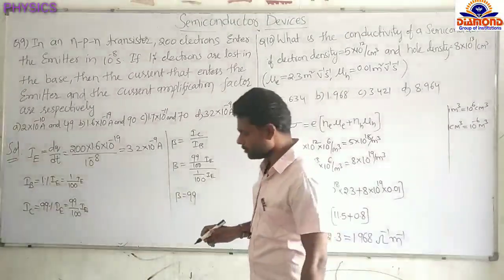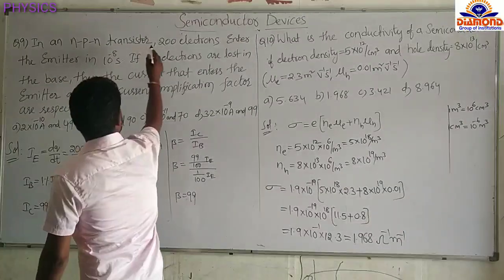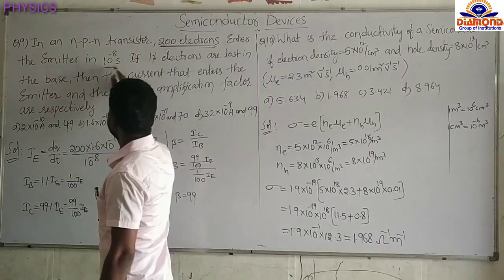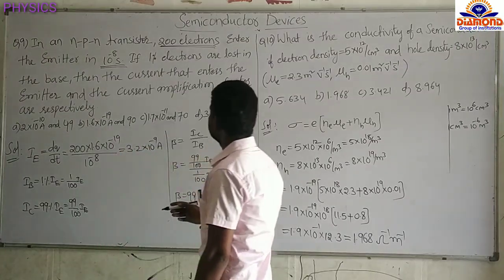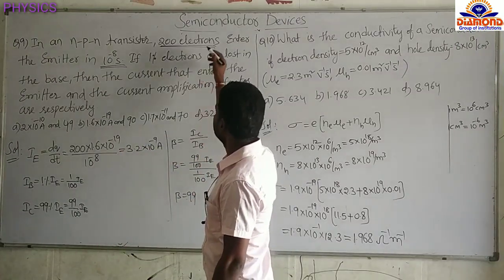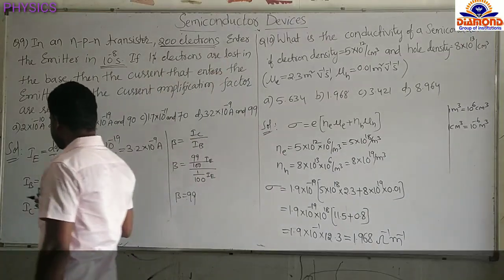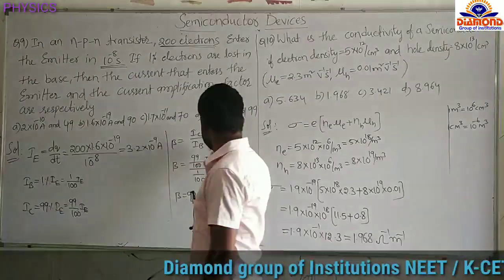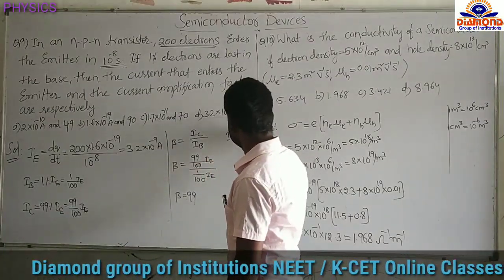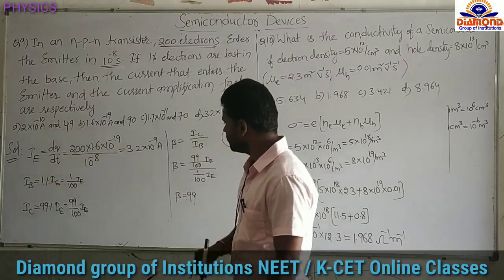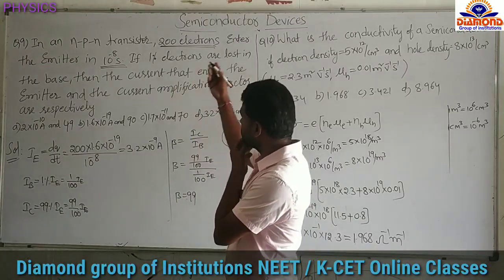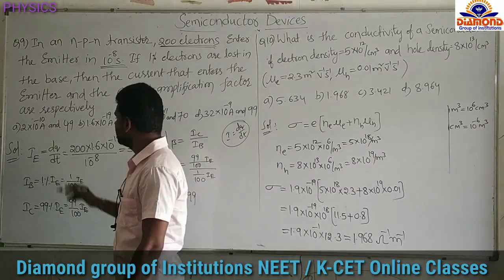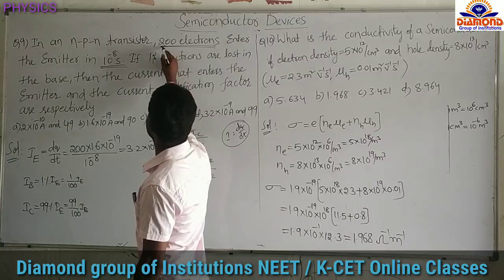Next question, 9th question. In an NPN transistor, 200 electrons enter the emitter in 10 power minus 8 seconds. So how many electrons are entering into the emitter? 200 electrons. Now first find the emitter current. Emitter current equals the current definition we already know. I equals the rate of change of charge, dq by dt. Here 200 electrons are entering into the emitter. So emitter current I equals dq by dt. How many electrons are entering? 200 electrons.